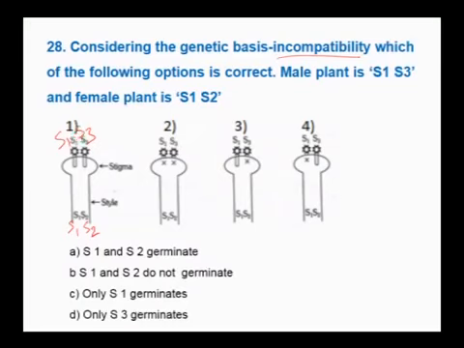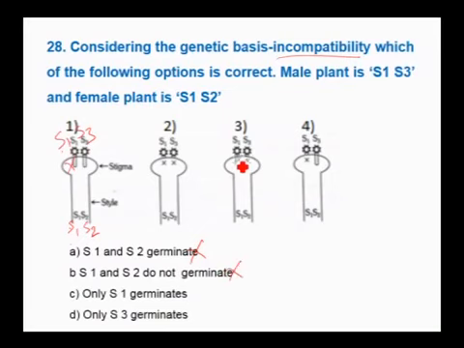In the first diagram, S1 cannot germinate because S1 meets S1, so there is incompatibility. S1 cannot germinate, S3 can germinate, so this is not possible. In the second case, both are not germinated, but there is a possibility where S3 can germinate, therefore this is also not possible.